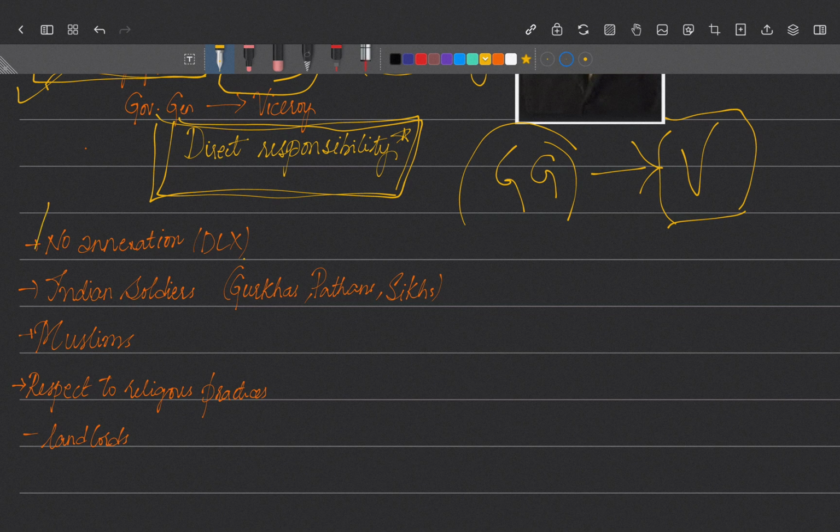They said no further annexation of any kingdoms will be carried out. They had annexed many kingdoms like Bengal, Bombay, Madras, Awadh, Jhansi, Satara, Kanpur. So all these were annexed, right? From then they decided that no further annexation will be carried out. You can continue with your own provinces, but you will be under the rule of the British Queen. You can rule your own provinces, but you will be under us. So the doctrine of lapse, which was there, was also abolished. No annexation will be carried out.